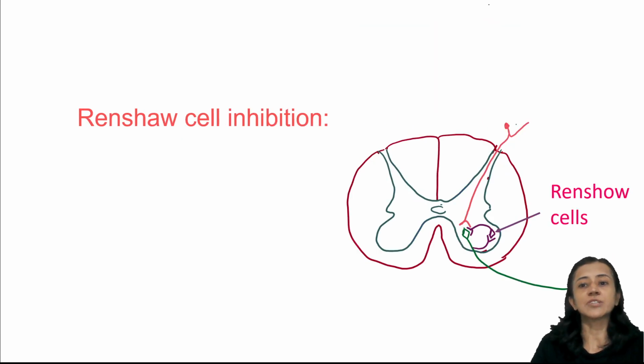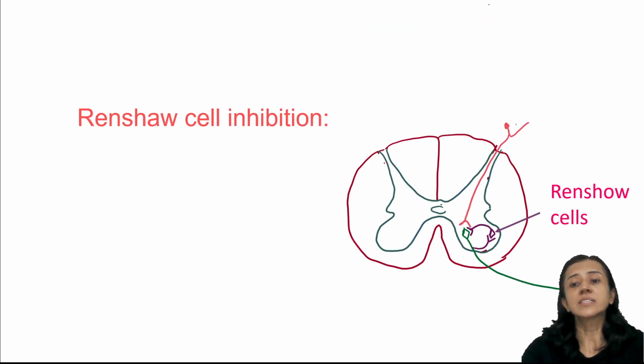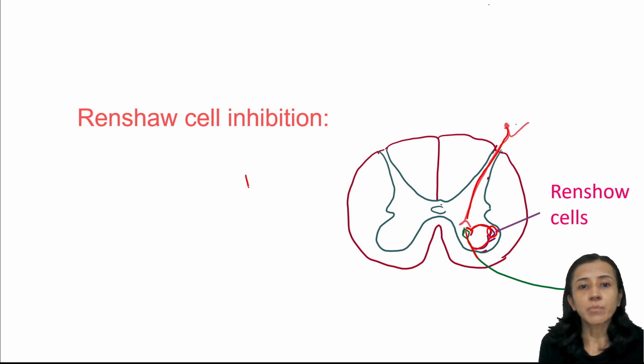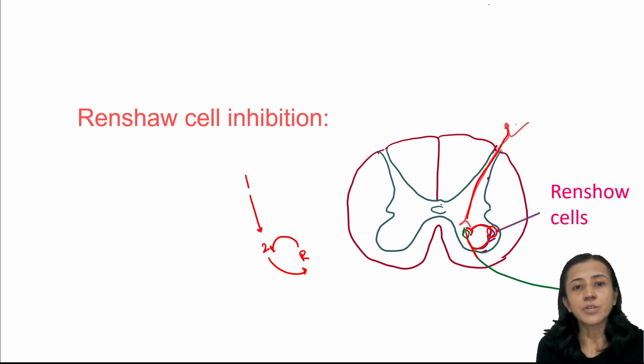Then Renshaw cell inhibition. Renshaw cells are inhibitory interneurons. These are inhibitory neurons in an excitatory circuit. You can see here, this is one excitatory neuron, which stimulates some other neuron, but this neuron also stimulates the Renshaw cell. Now the Renshaw cell inhibits the same neuron. Suppose neuron number 1 stimulates neuron number 2, neuron number 2 stimulates the Renshaw cell, and the Renshaw cell itself inhibits neuron number 2. This is known as Renshaw cell inhibition. Renshaw cells are inhibitory interneurons which inhibit in between.